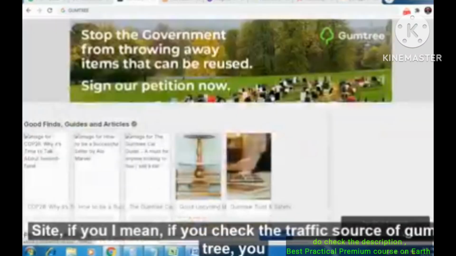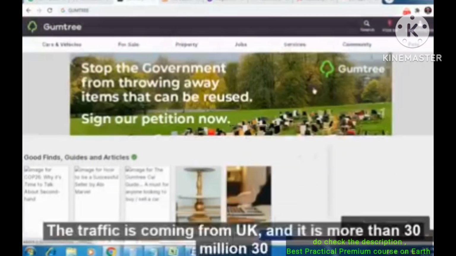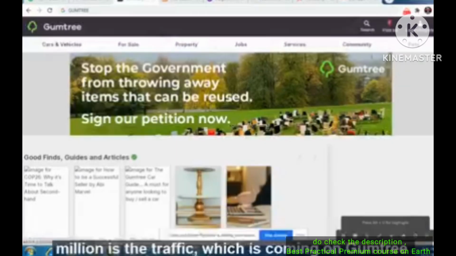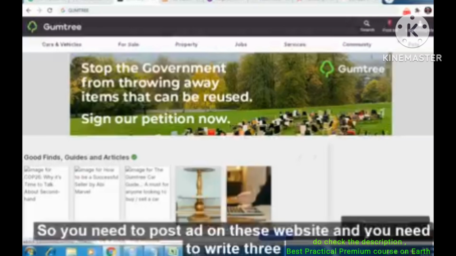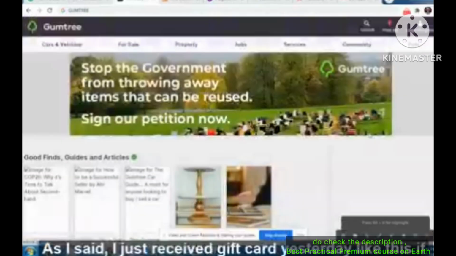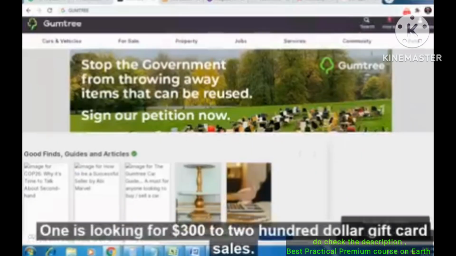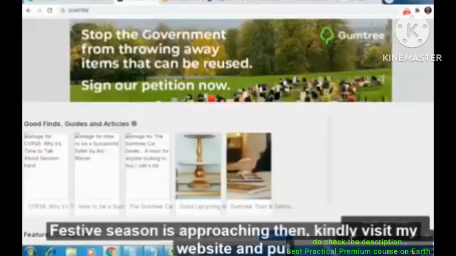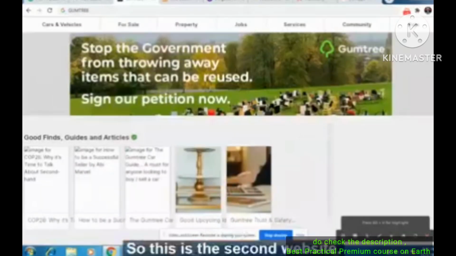If you check the traffic source of Gumtree, you will be shocked. More than 90% of the traffic is coming from the UK, and it is more than 30 million. In fact, it is increasing every month. So you need to post an ad on this website, and you need to write 3-4 lines. As I said, I just received a gift card yesterday, like this. If anyone is looking for a free $100 to $200 gift card, since the festive season is approaching, then kindly visit my website, and put your Linktree affiliate link. Okay, so this is the second website.